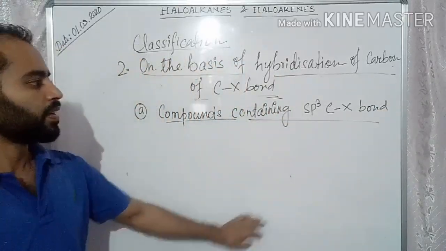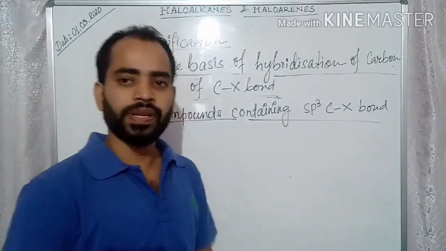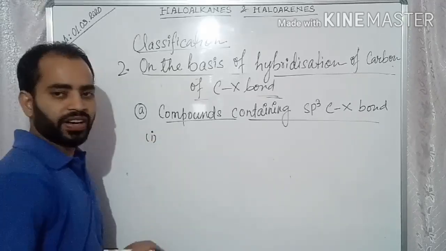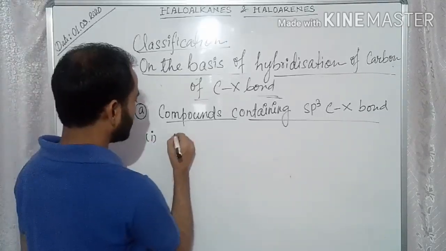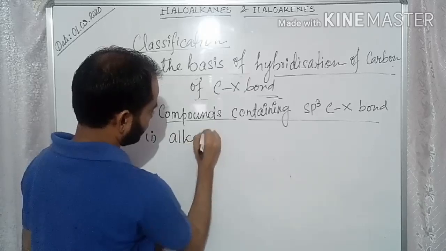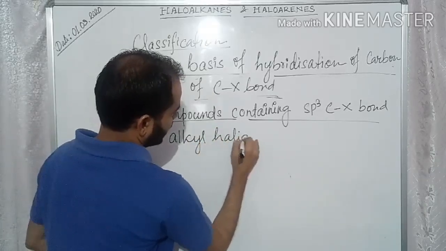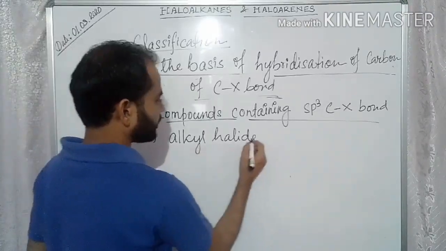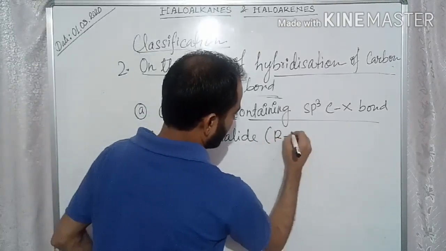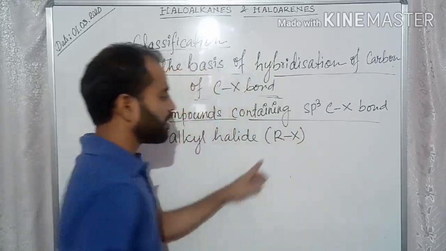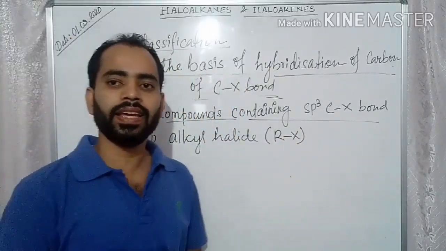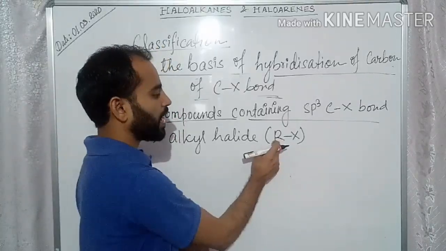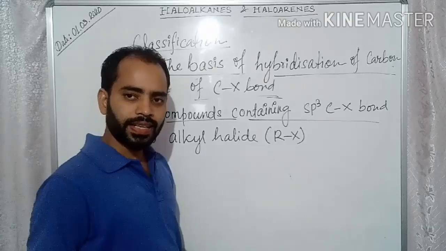That is, carbon is of sp3 hybridization. In this type, first category of compound is alkyl halide. Alkyl halide represented by RX. R is alkyl group, that is from the alkane one hydrogen is removed or replaced, so it is called R, and this is the halogen. So alkyl halide.